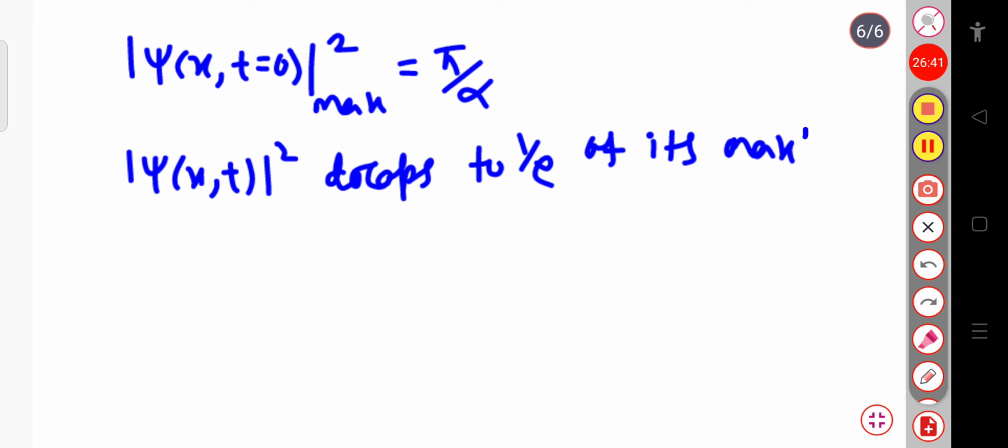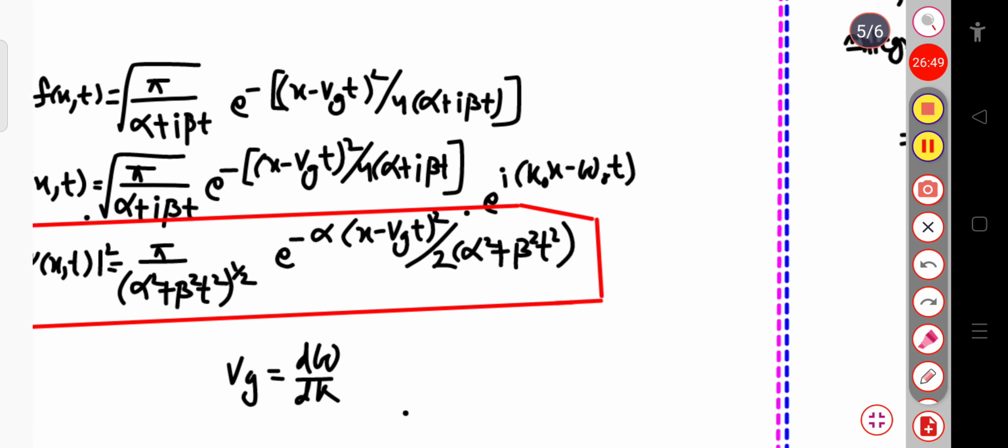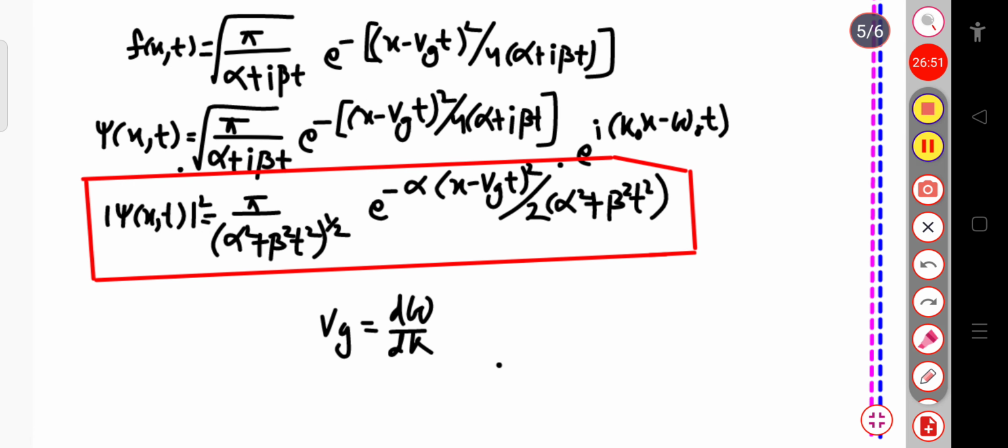when, you can see in this expression, the exponential minus of something term, this total term, if it goes to 1, then this will become exponential minus 1.